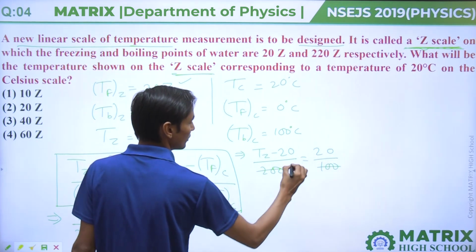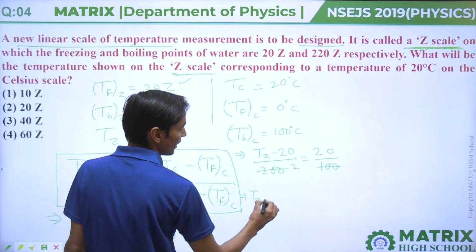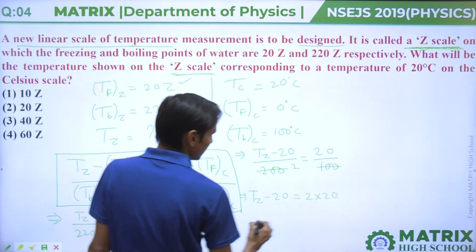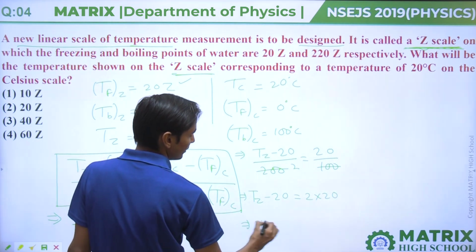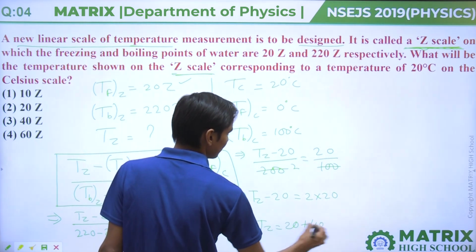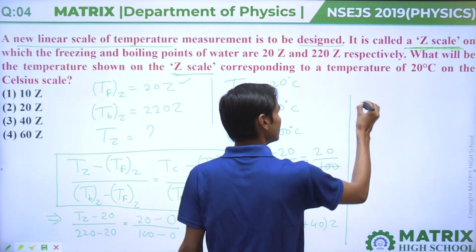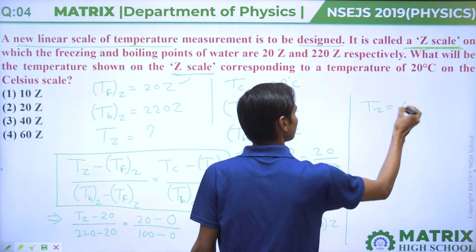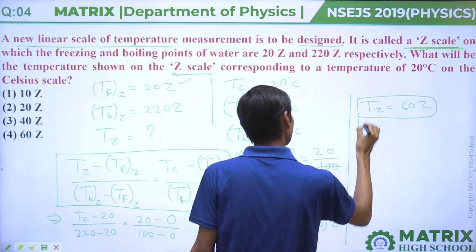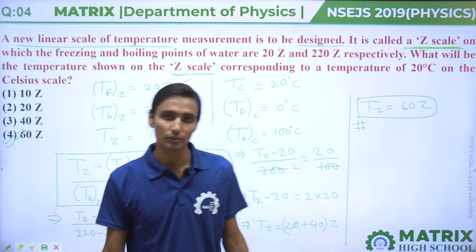The 100 will cancel out twice, then Tz minus 20 equals 2 into 20, so Tz equals 20 plus 40 on the Z scale. So your answer will come 60Z, and that is option 4. So the correct option will be 4.